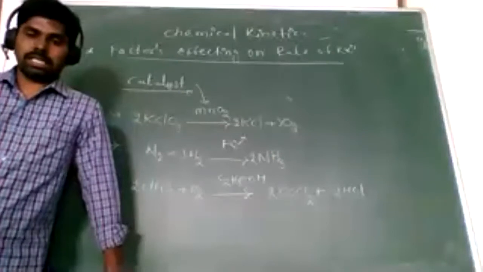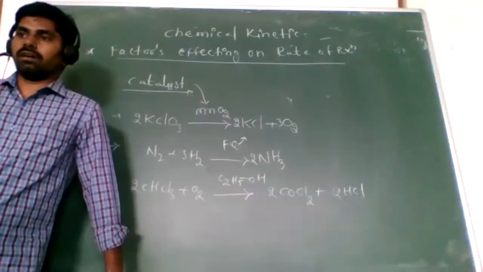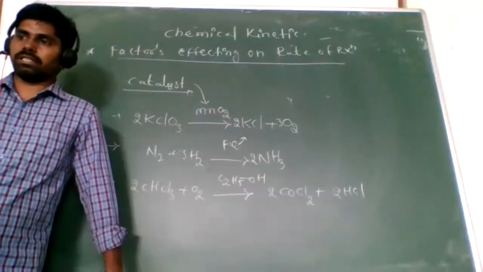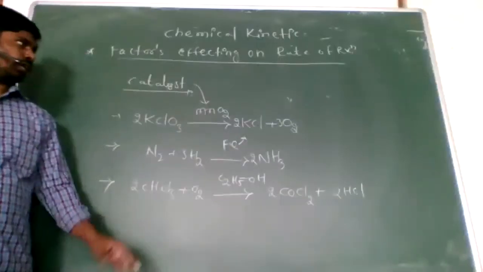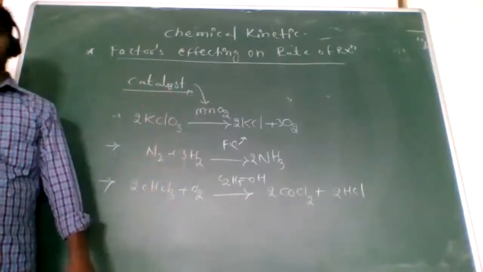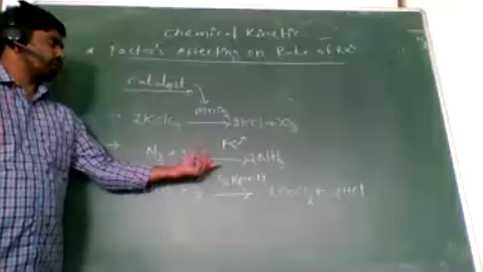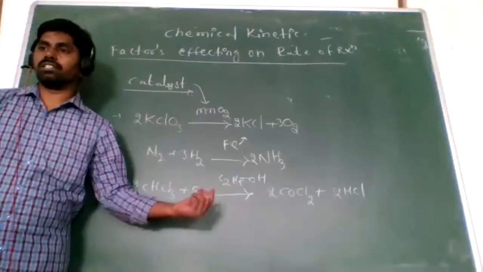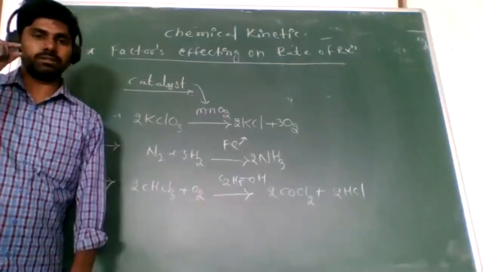So a catalyst can be used positively and also negatively. Positive catalyst means it increases the rate of reaction, and some catalysts decrease the rate of reaction. Everyone understood?